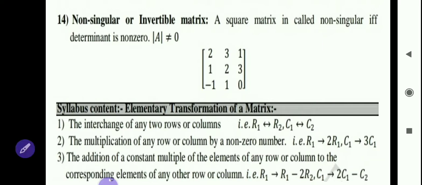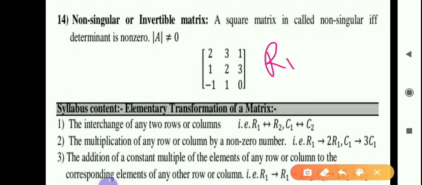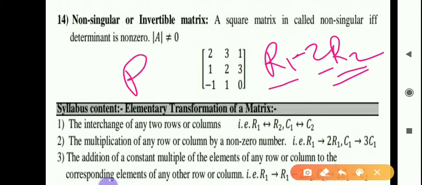Then next operation is addition of a constant multiple of the elements of any row or column to the corresponding elements of any other row or column. That is R1 becomes R1 minus 2R2. So what is the meaning of this? R1 becomes R1 minus 2R2. So meaning of this, R1 minus 2R2 means multiply R2 by 2 and subtract from R1, and the row which changes is our R1. So this R1 becomes R1 minus 2R2.